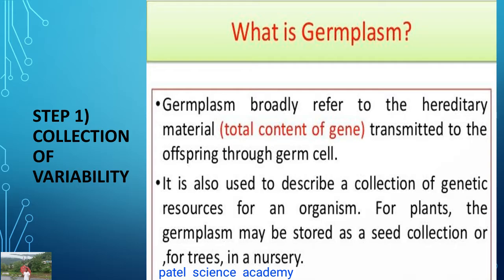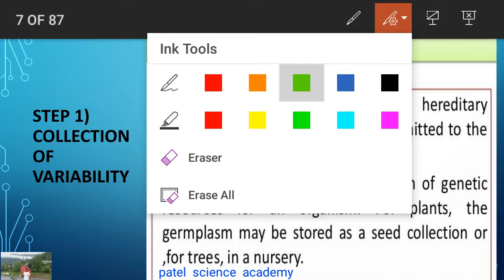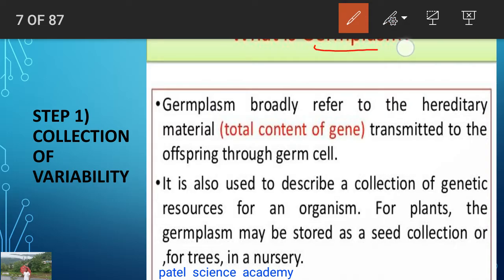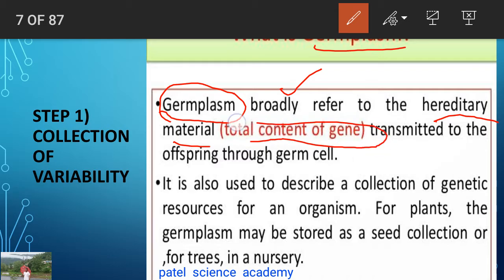Before we go in depth of this step, we should understand one term, germplasm. So dear students, what is germplasm? Germplasm broadly refers to the hereditary material, the total content of the gene.